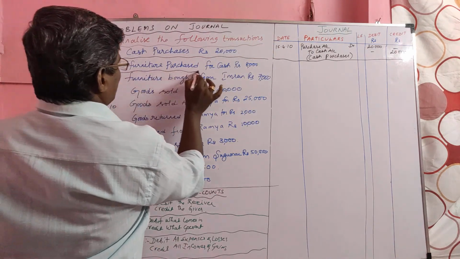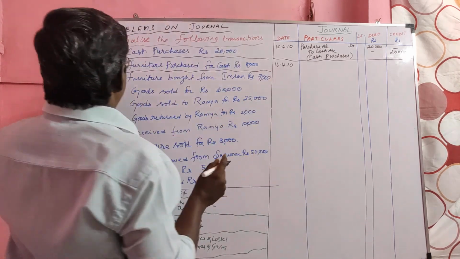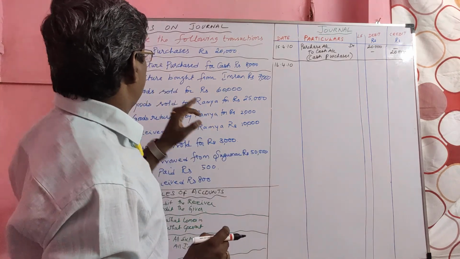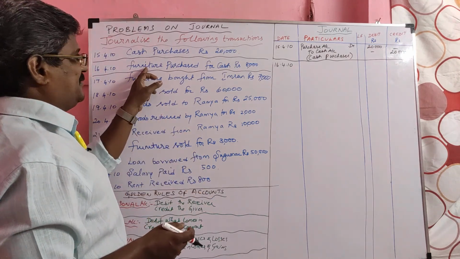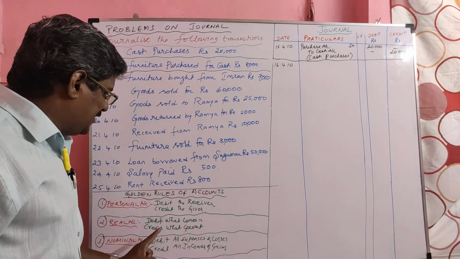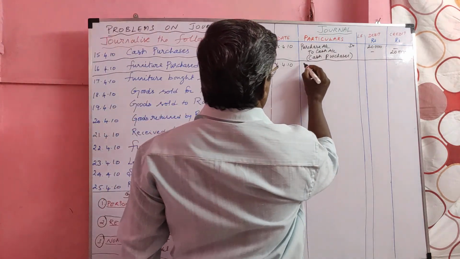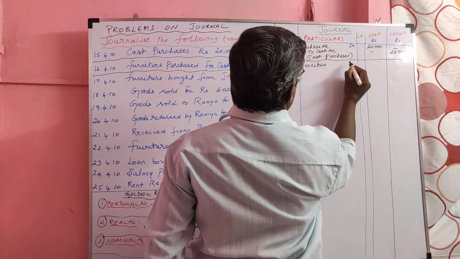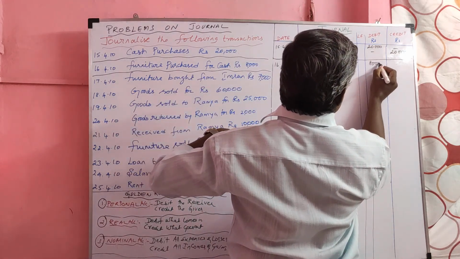Then on 16th, furniture purchased. When we buy goods, we should term it as purchase. When we buy an asset, we should write that asset's name. Here furniture purchased. Furniture is a real account. What is the rule? Debit what comes in, credit what goes out. Furniture comes in, so it is debited. Furniture account debited. Value of the transaction 8,000.